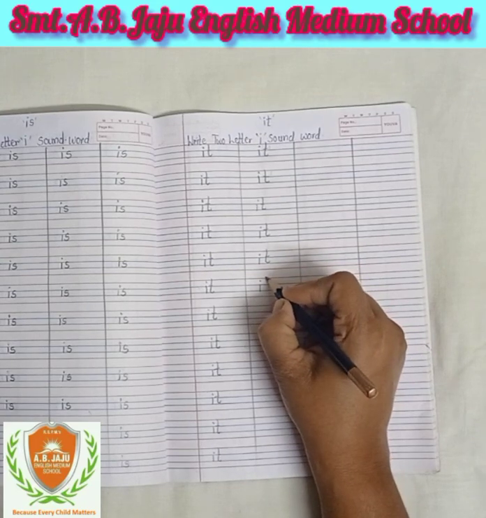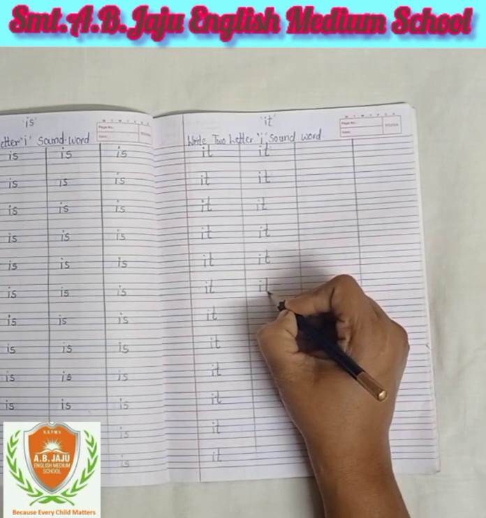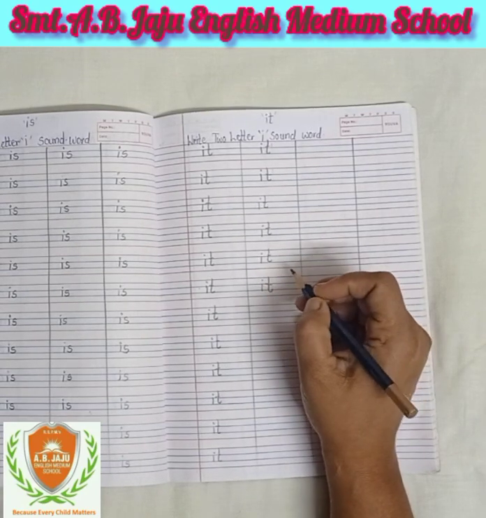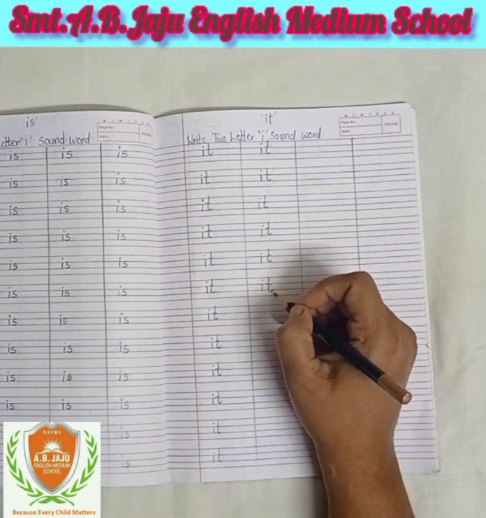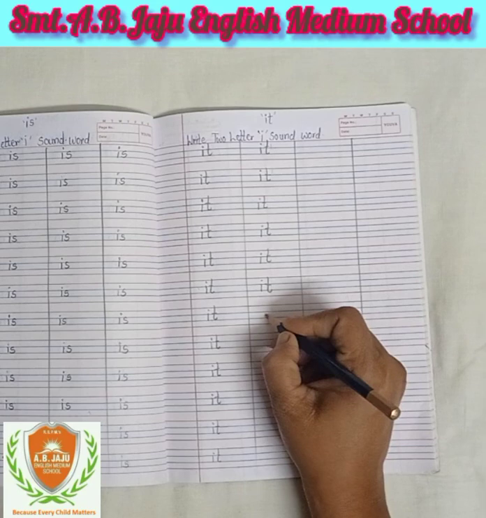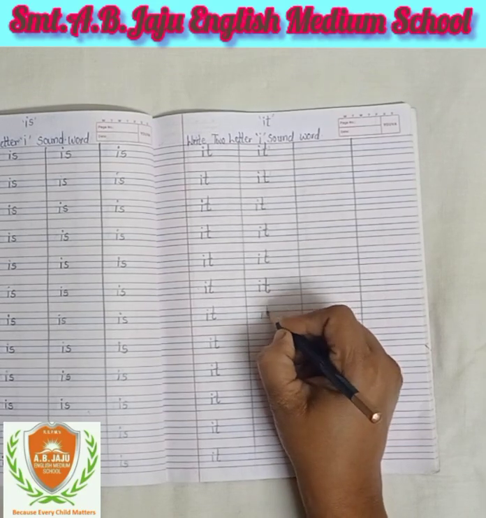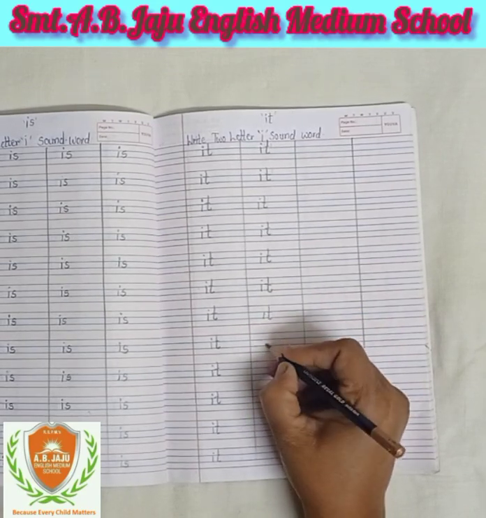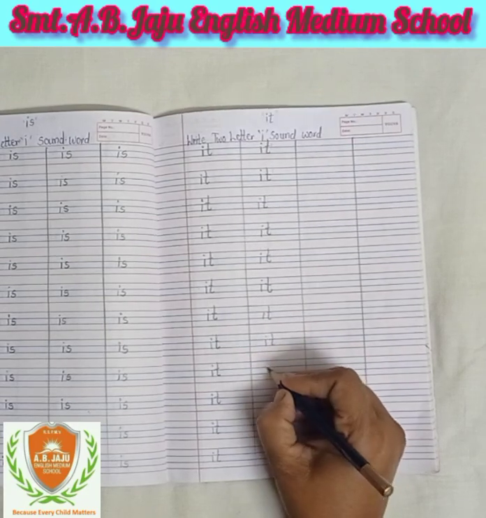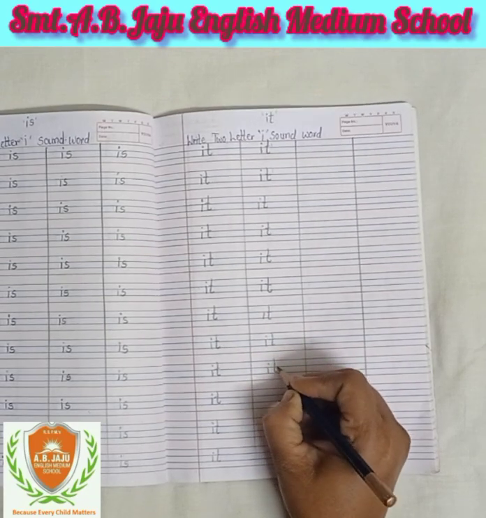line, and start from the pink line to the second blue line. Okay, like this you have to write down letter T. Sound of I is E, sound of T is T. Both sounds mix, then what sound comes? It.